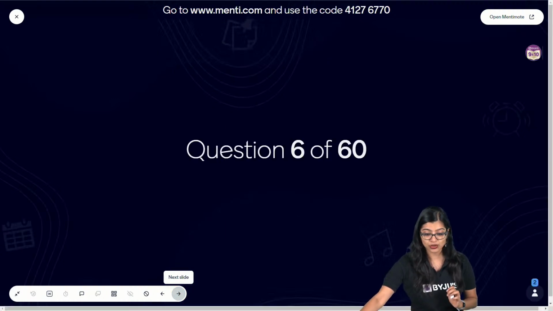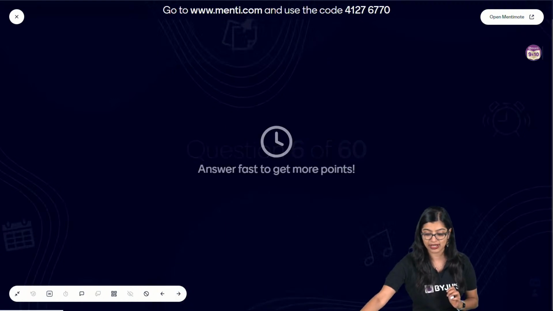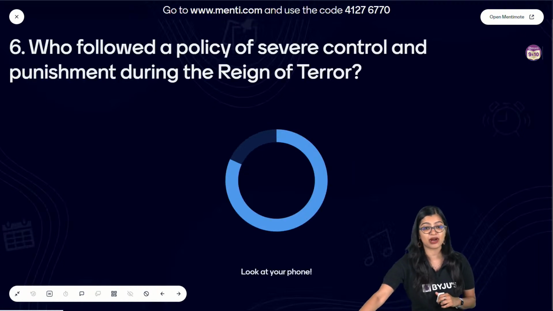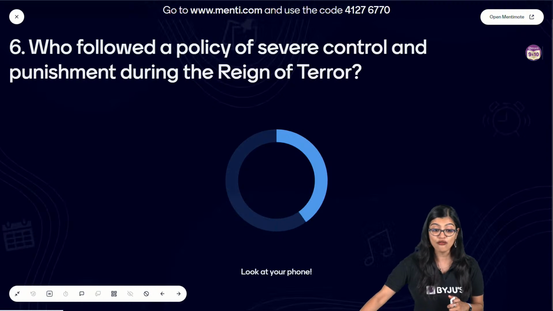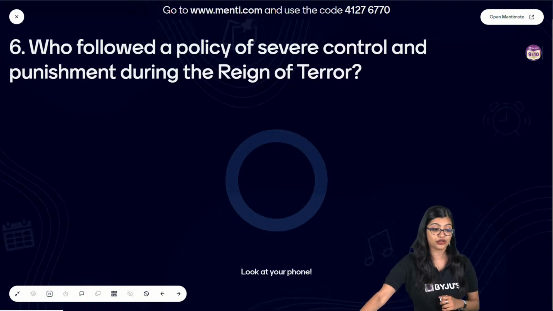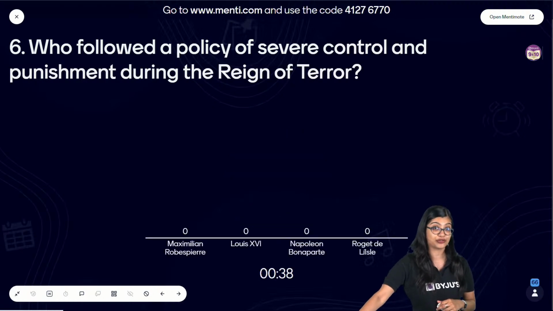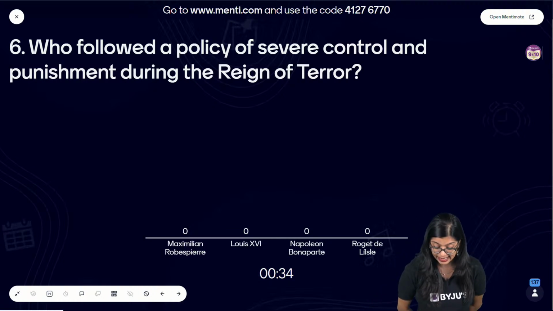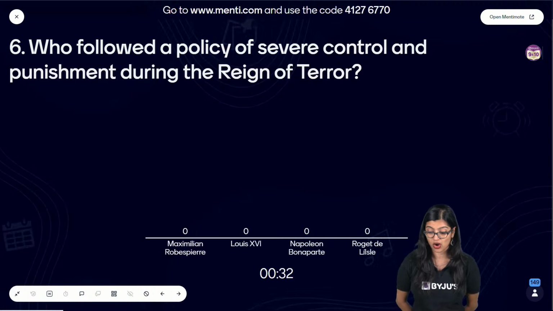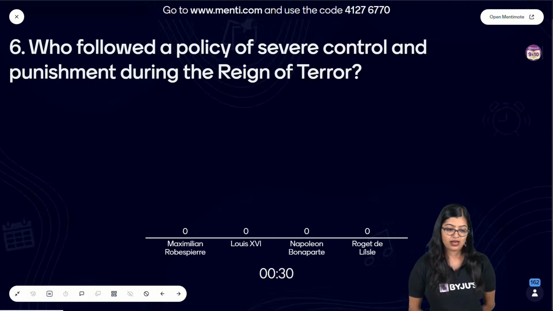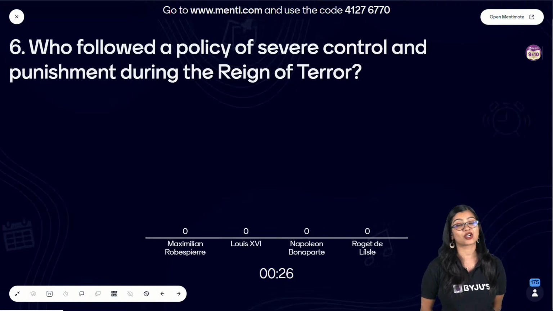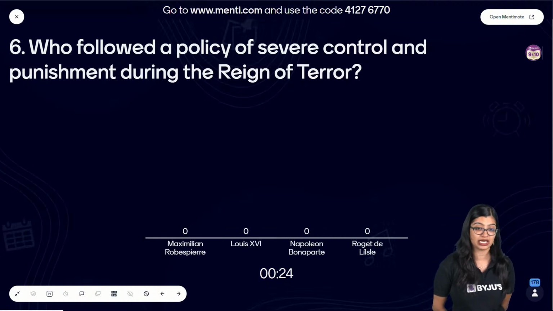Now moving on to question number 6, everybody. Let's have a look at question number 6 on your screens. Leaderboard, bacha, will come after 10 questions. Who followed a policy of severe control and punishment during the Reign of Terror? Was it Maximilien Robespierre, Louis XVI, Napoleon Bonaparte, or Rouget de Lisle? Now I'll give you a clue: this was during or has a contribution to the Jacobin regime.